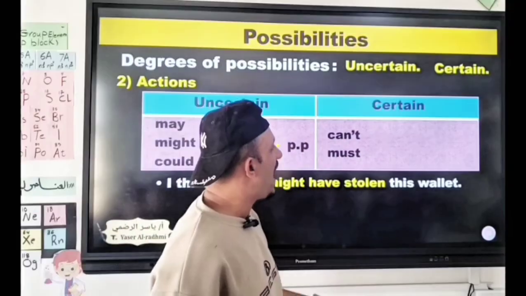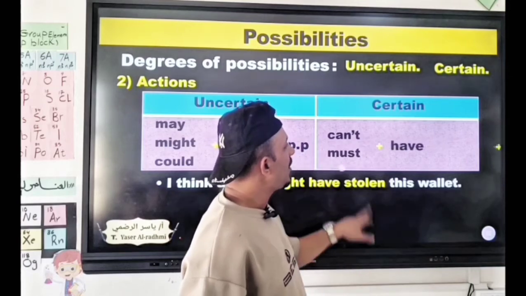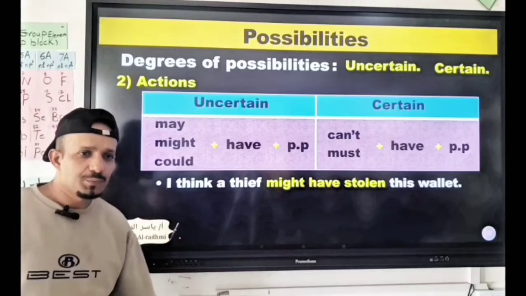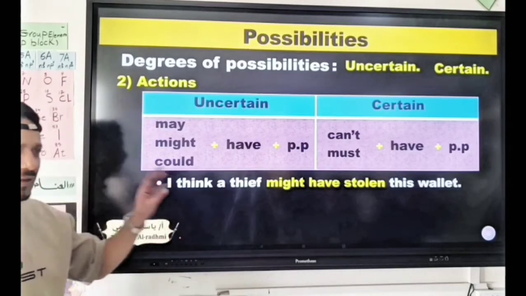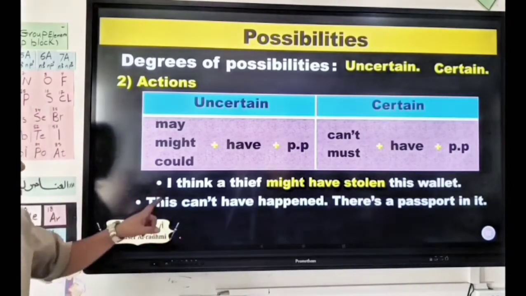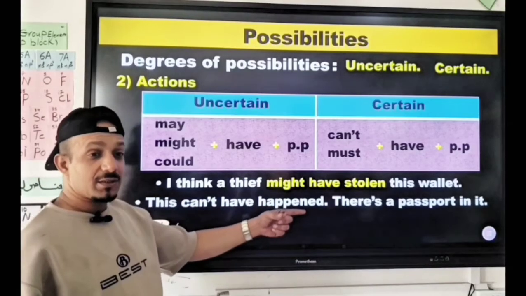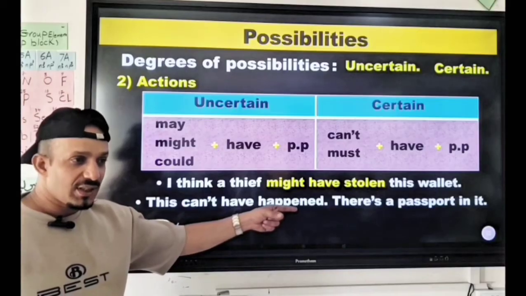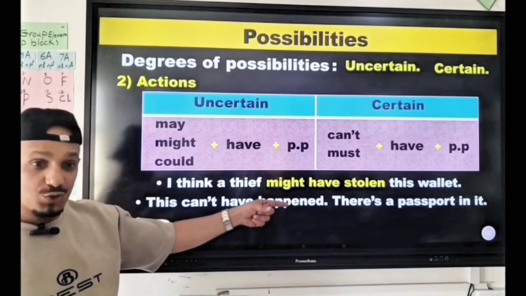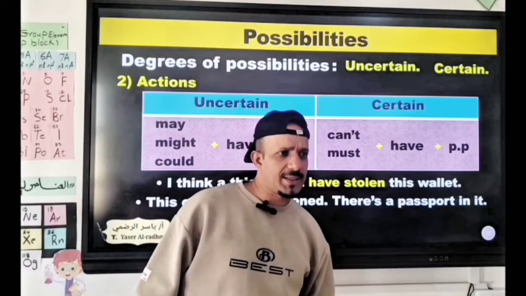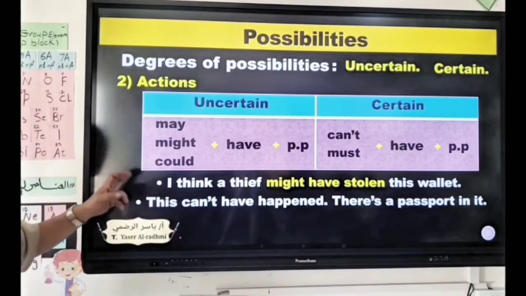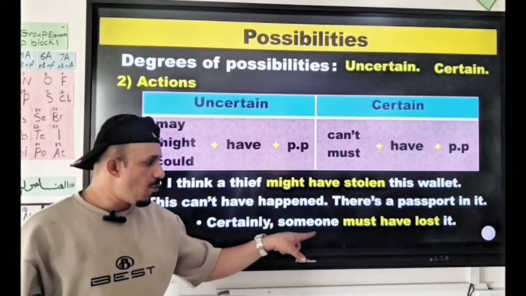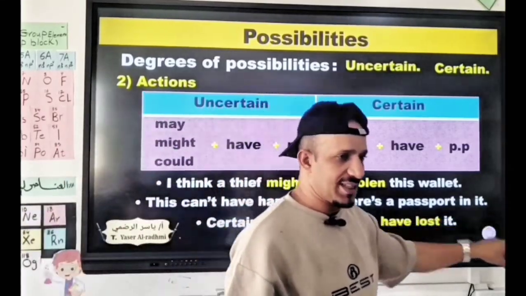Then use have and past participle. Example, about the wallet. We're still with it. This cannot have happened. Can't have happened. Certain or uncertain? Certain. There is a passport in it. Certainly. Someone must have lost it.